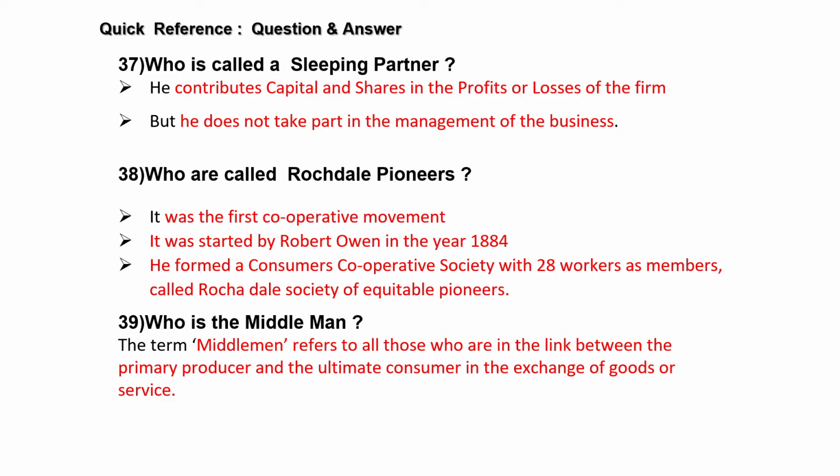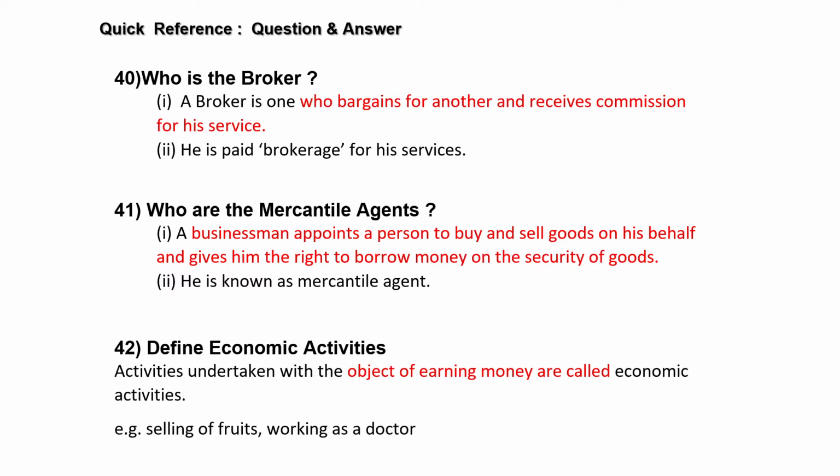And who is the middleman? A middleman is a person who is the link between the primary producer and the ultimate consumer in the exchange of goods or services. And next is broker. Here the keyword is he bargains for another and receives commission. He will not have any goods in his hands. He is just a connecting link between the two, and he will help them to negotiate.